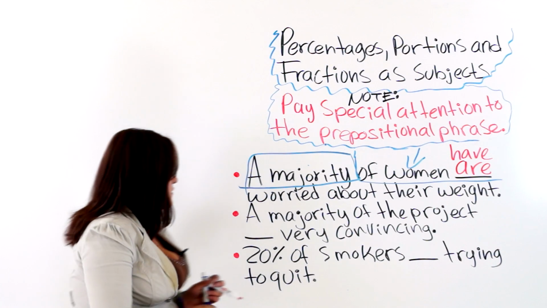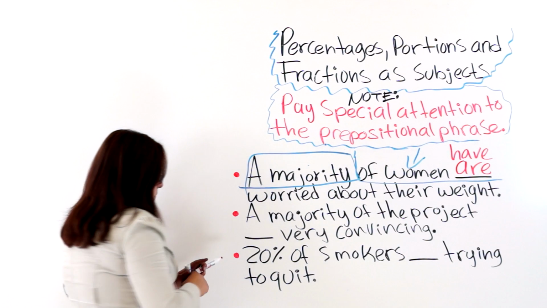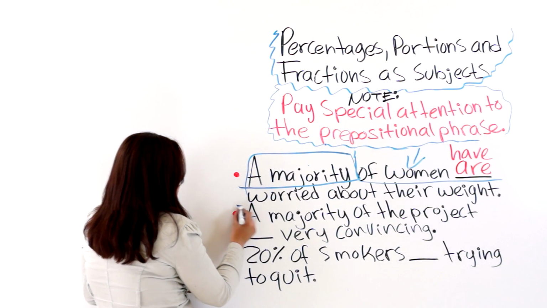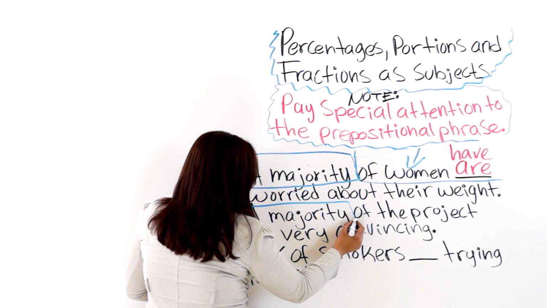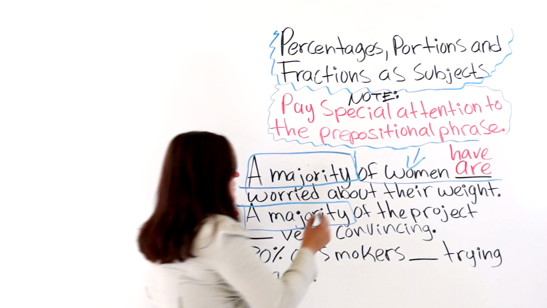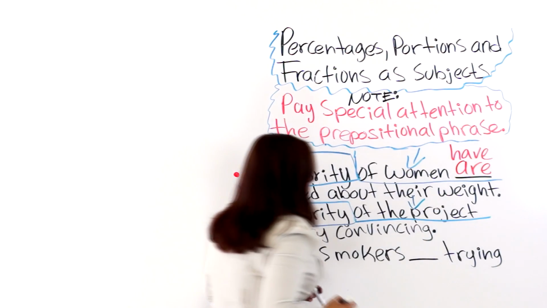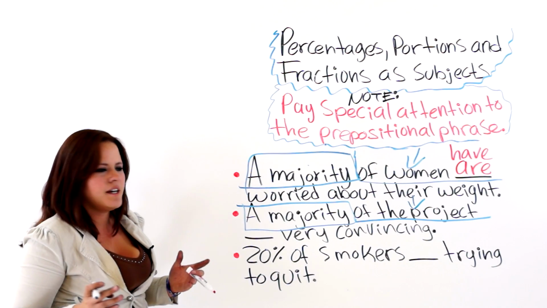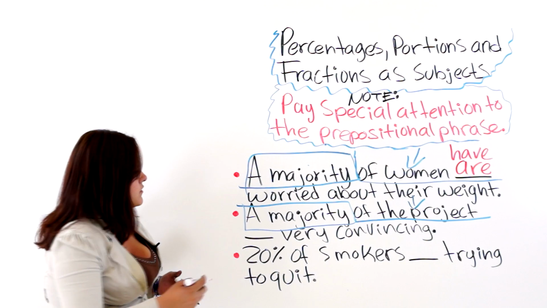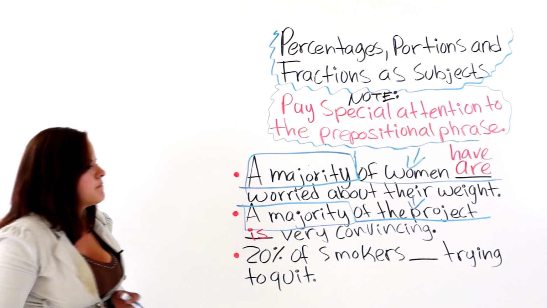The next one says, a majority of the project. You could also use this portion for things, of the project. So now we know what we are talking about in this prepositional phrase. The project, a singular noun. So we must use a singular verb. So we could say is very convincing.